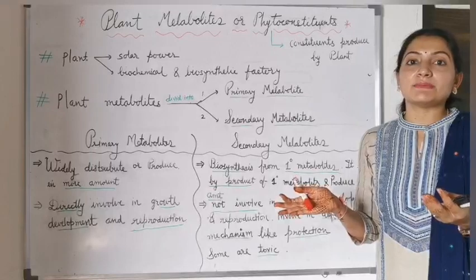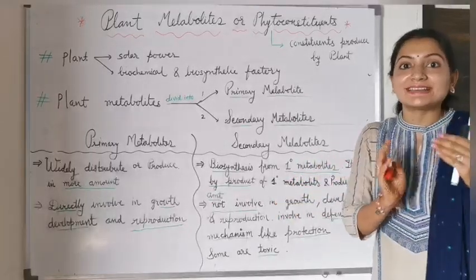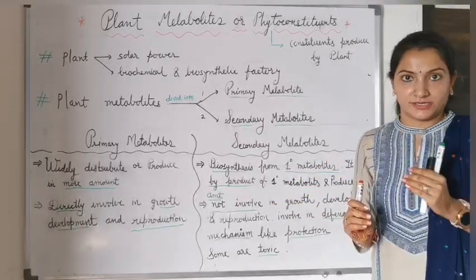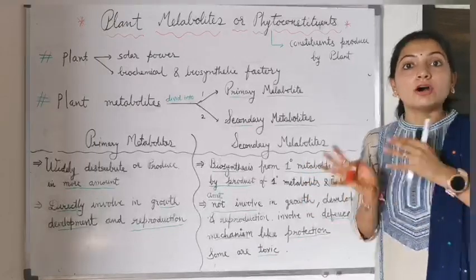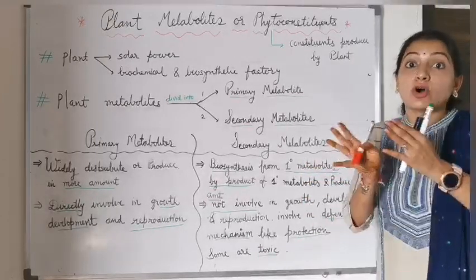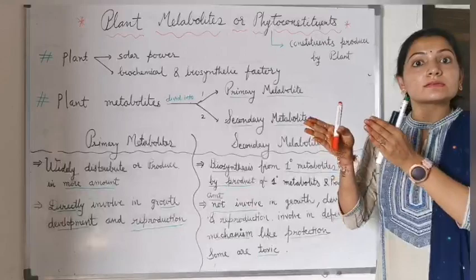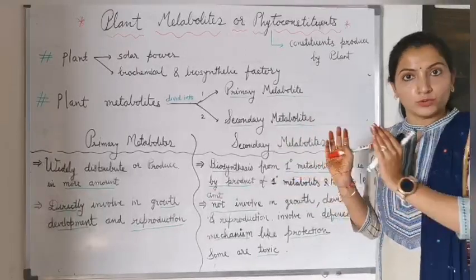Some secondary metabolites are toxic in nature, for example alkaloids, which help the plant for protection.